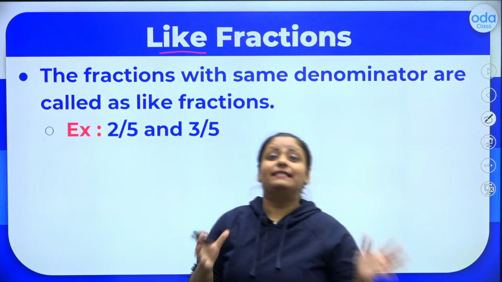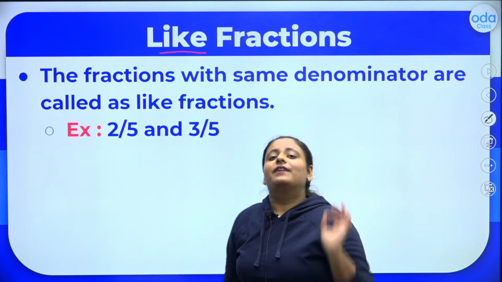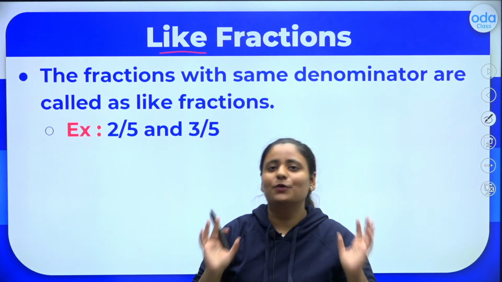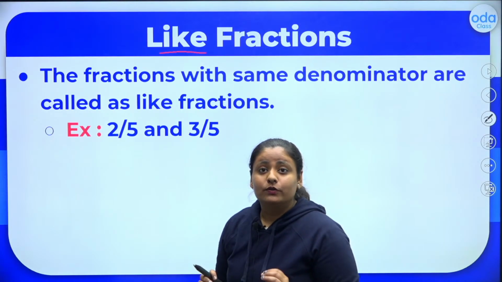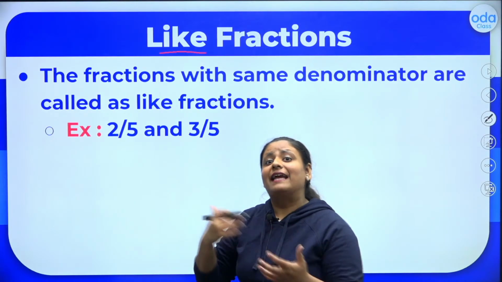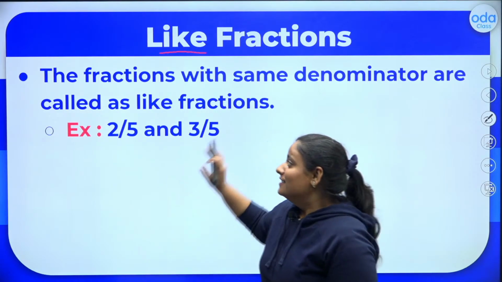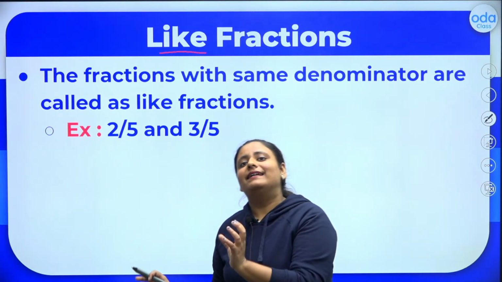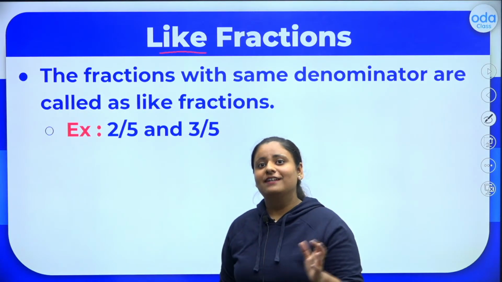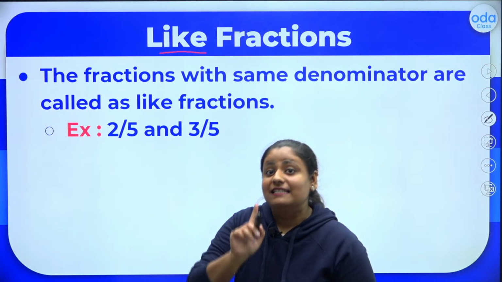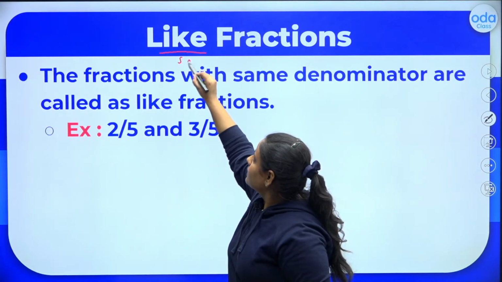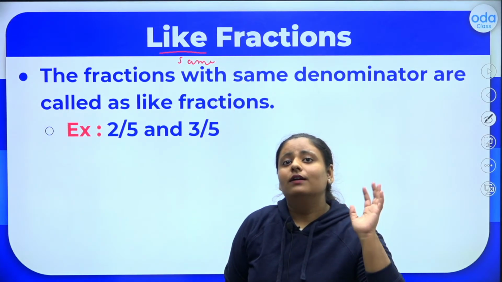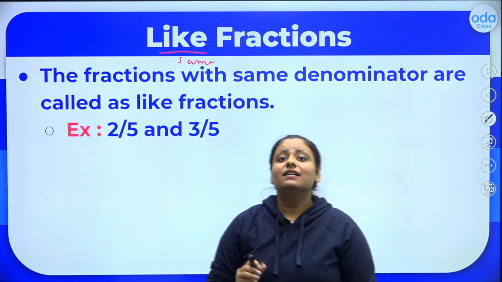So like meaning same. Now, in fractions, denominator is very important. Denominator बहुत बड़ा रोल प्ले करता है. कौन सा क्या रोल होता है डिनोमिनेटर का इन लाइक फ्रैक्शंस और इन एनी अदर टाइप ऑफ फ्रैक्शन? लेट्स सी. So when in any fraction, in any 2 or more than 2 fractions, if the denominator is same, like meaning same. So if the denominator is same, we call those fractions as like fractions.